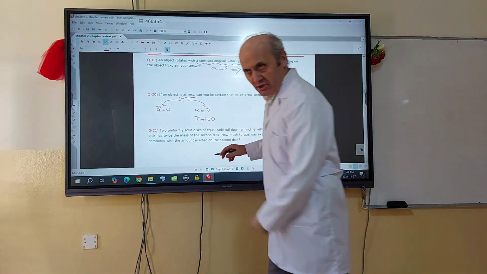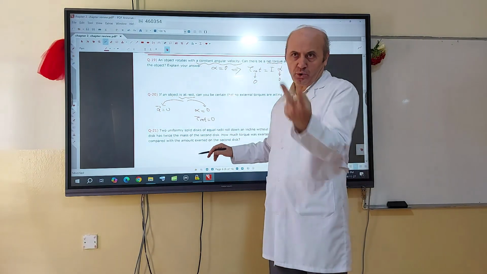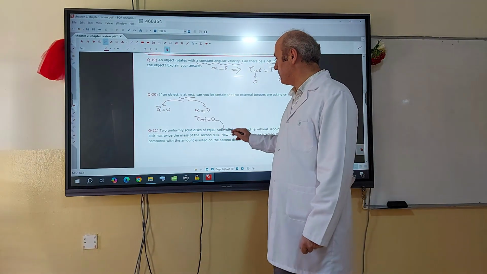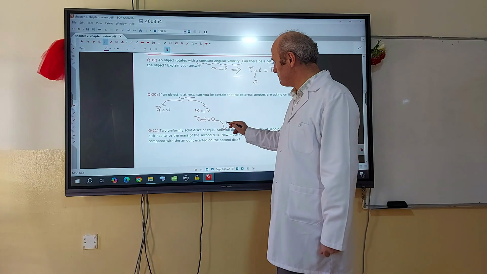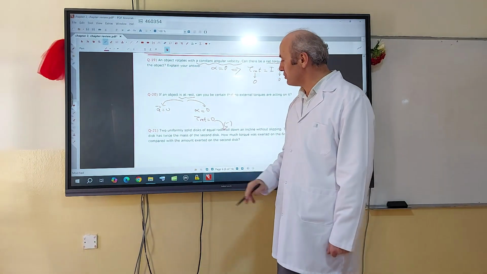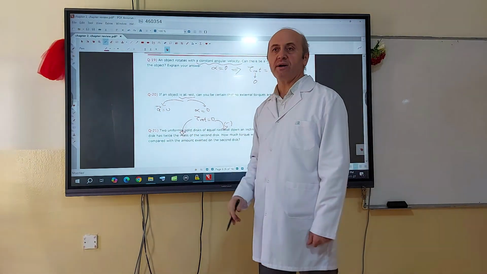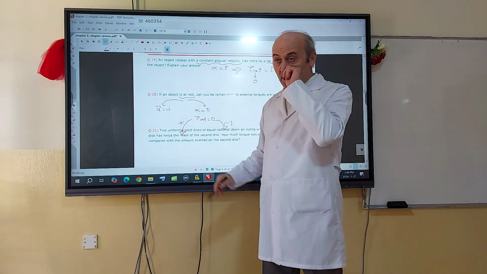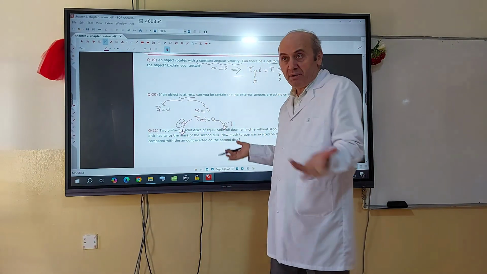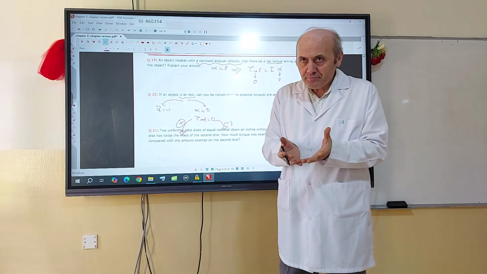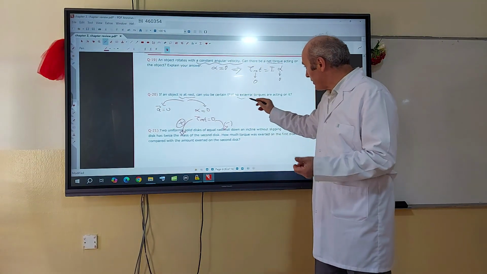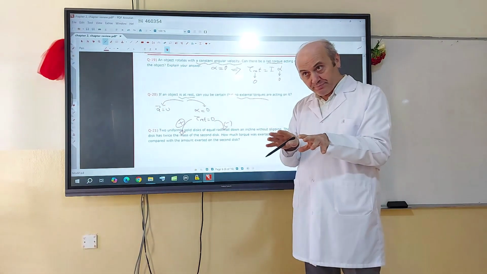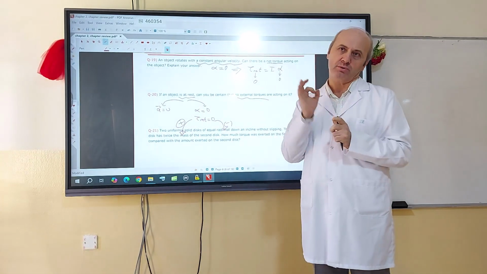Net torque can be 0, but there could be two torques. For example, one of them can be clockwise, so it produces negative torque. The other one can be counterclockwise, so it produces positive torque. Their magnitudes can be equal, so when you add them, the sum is 0. That's why external torques are possible, but their sum should be equal to 0.